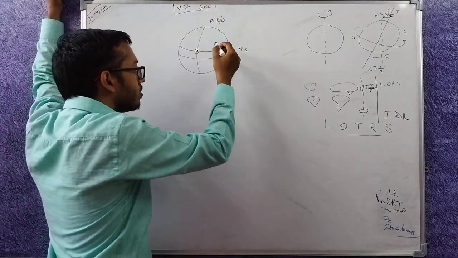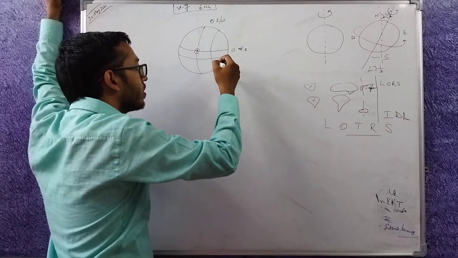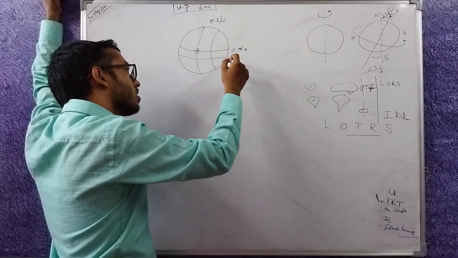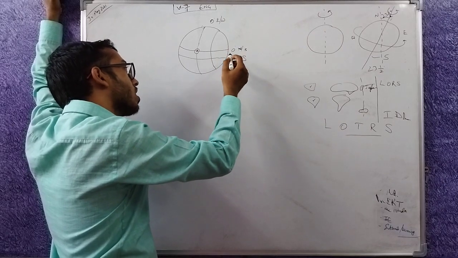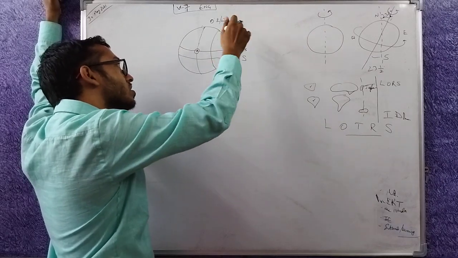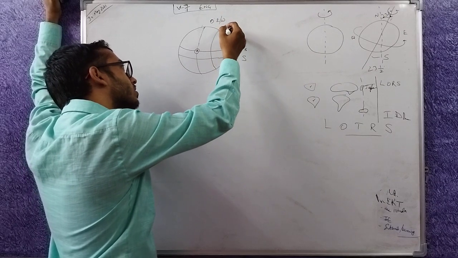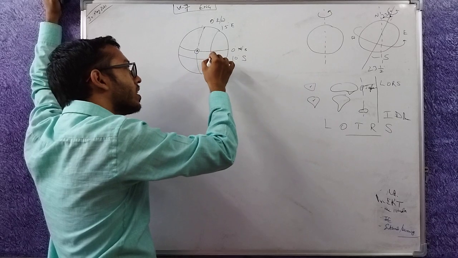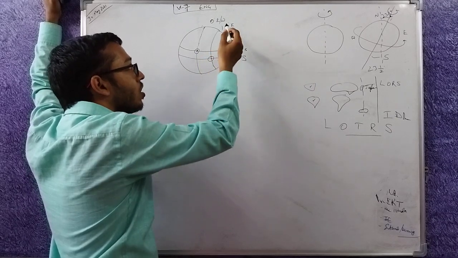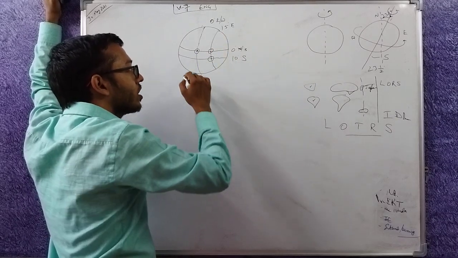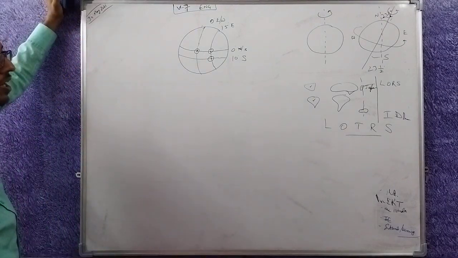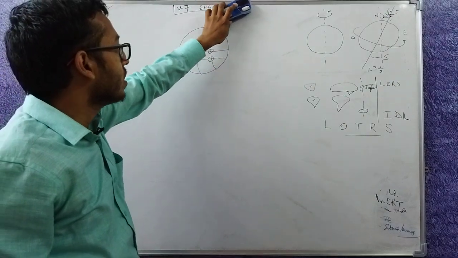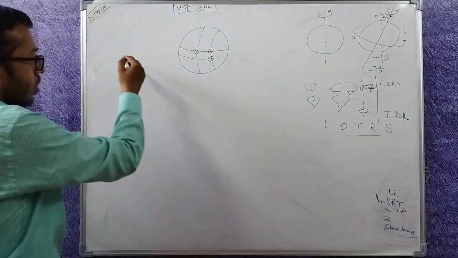I can say anything here. Then I can say this is 10 degrees south, and this is east, let's say 15 degree east. So where these two lines cut, you will find that location. Or where 15 degree east and 0 degree north cut, there you will find a location. So how have we actually made the system? We have made latitudes and longitudes.